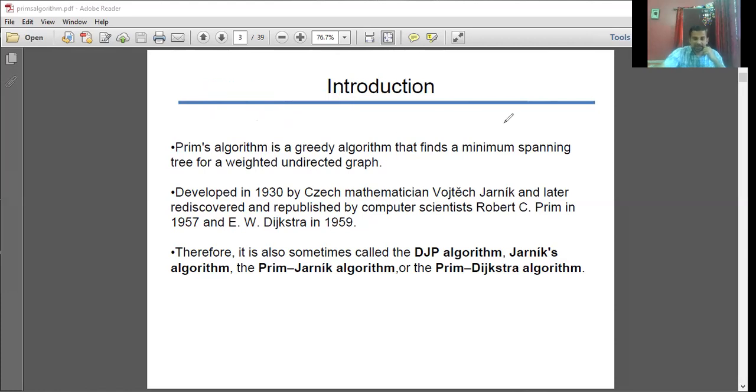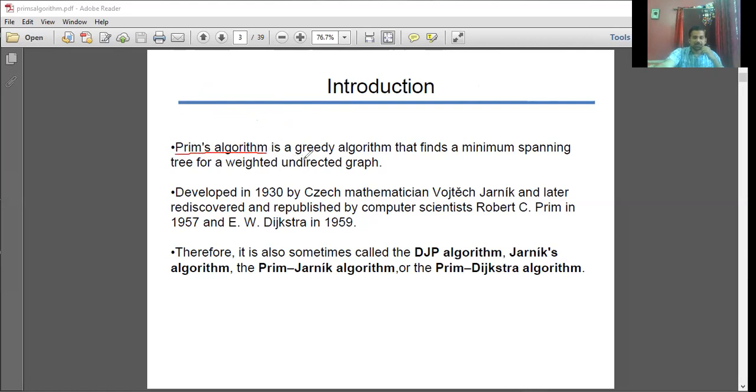Under this, as I already mentioned, there are a lot of algorithms like Prim's algorithm, Dijkstra's algorithm, Huffman code, etc. These algorithms are meant for solving certain specific problems. For example, in today's session I want to discuss Prim's algorithm.